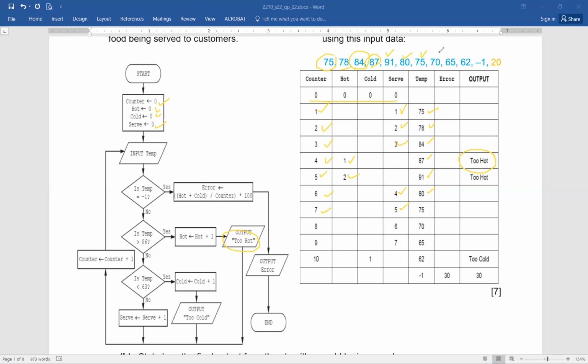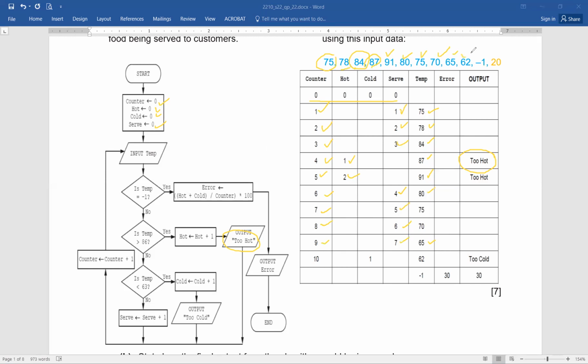Input again taken of 70. Again, 70 is also going to increase the value of serve because it is neither above 86 nor below 63. And serve will be increased by 1, and the next input is taken after the value of counter is again increased. Now you can see input temp again 65. Now 65 will again be resulting in being served. So serve equals to serve plus 1. The value of counter is increased by 1, and the next input is taken.